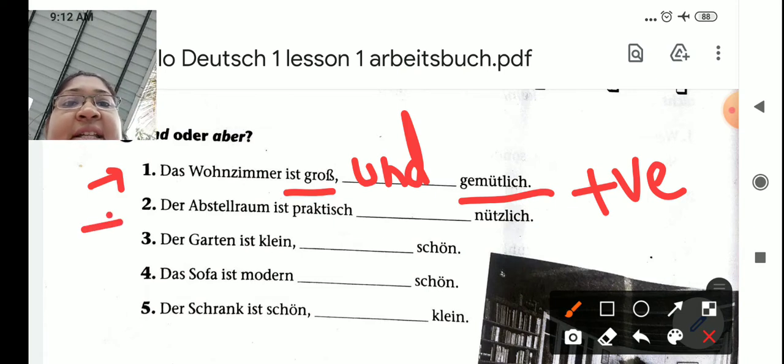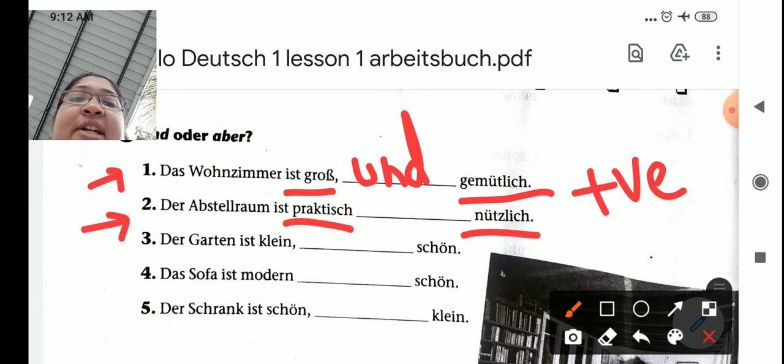Now see the second example. Ihr Zimmer oben ist praktisch und nützlich. Praktisch means practical to use and nützlich means useful. So both are again positive adjectives. Okay, so we will again use und.